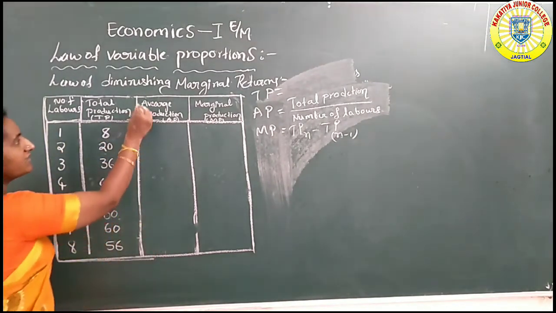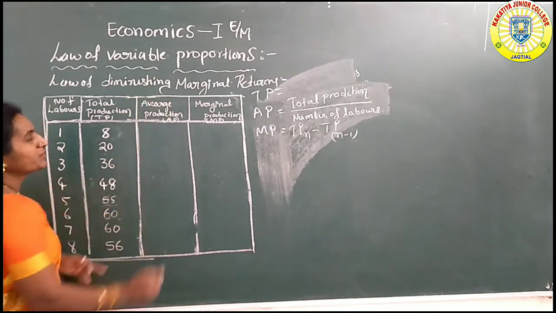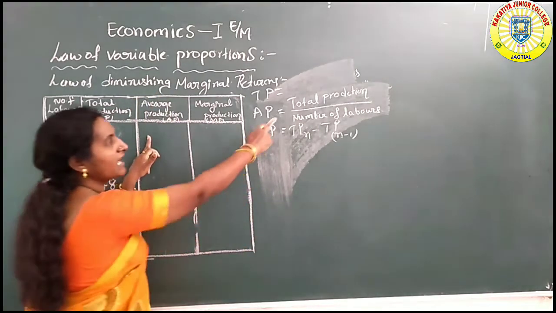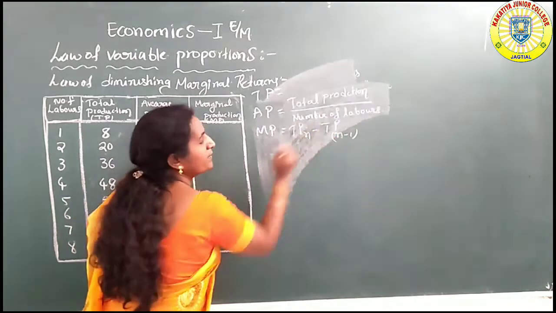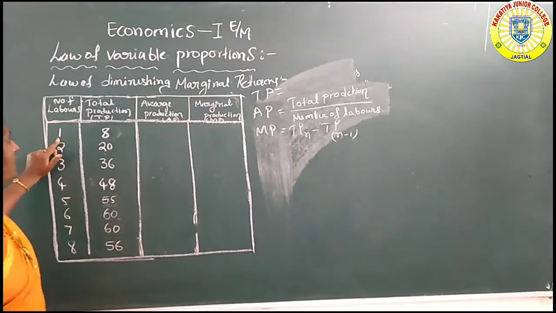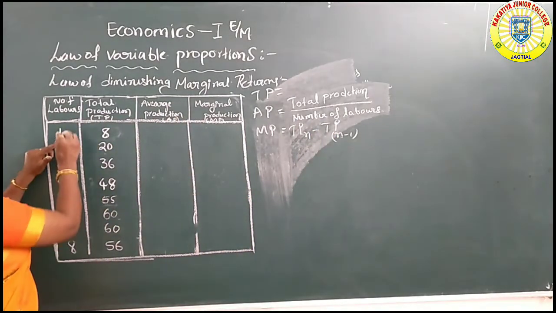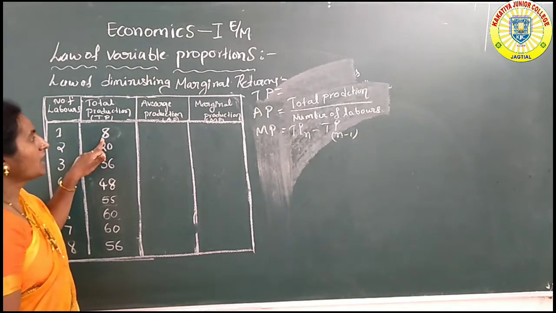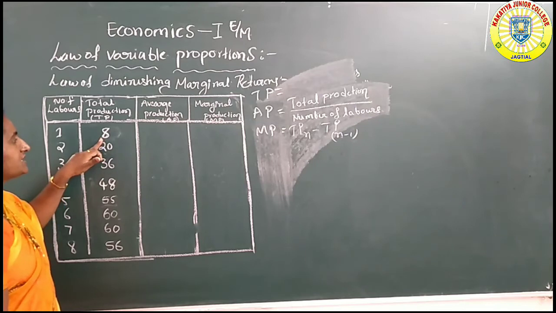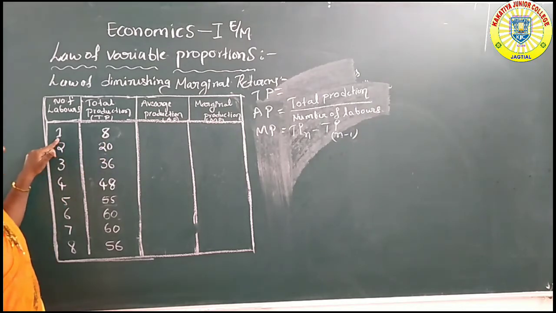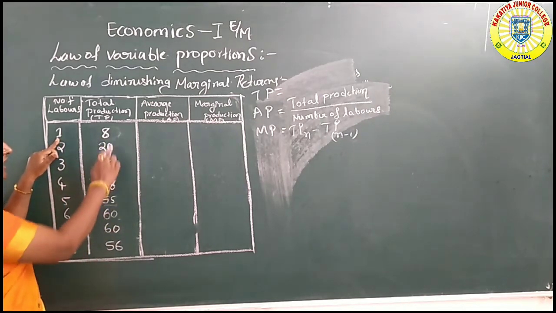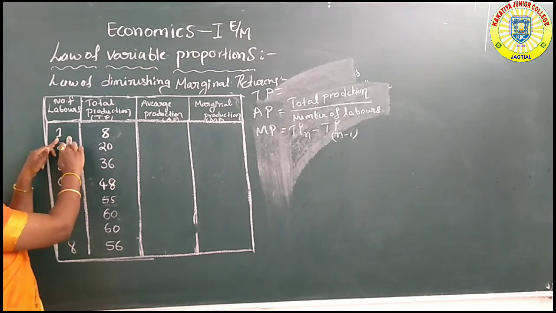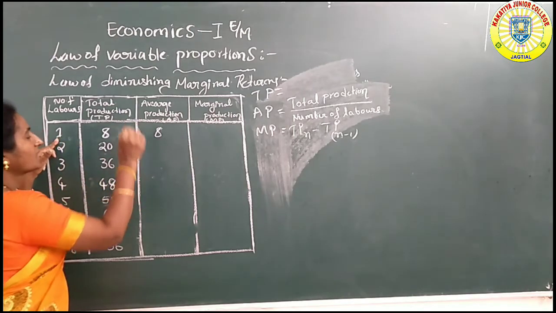Next, number of labors and total production. First of all, we find the average production. To find it, the formula is total production by number of labors. At the first labor, total production is 8 units, number of labors 1, so 8 by 1 is 8.